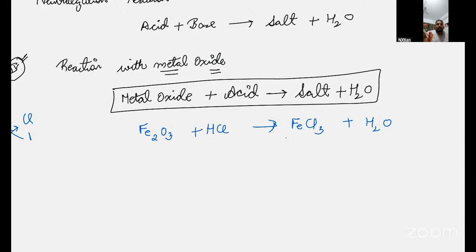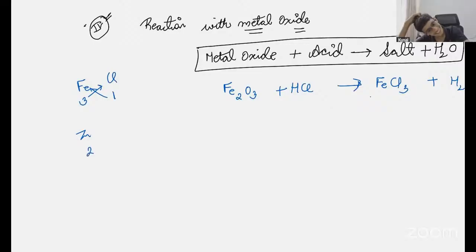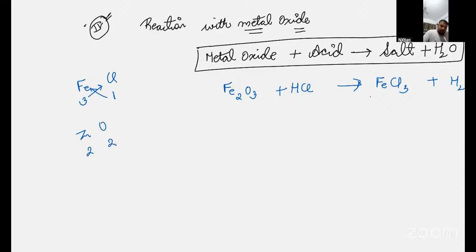Kunal, can you give me any other metal that you want to form a metal oxide for? Sir, zinc oxide. Okay, zinc oxide. So what is the valency of zinc? Sir, I don't know. Plus 2, sir. Okay, zinc is plus 2. And the oxygen valency that you know? Minus 2. So ZnO, sir. With 2 cut, it will become ZnO.